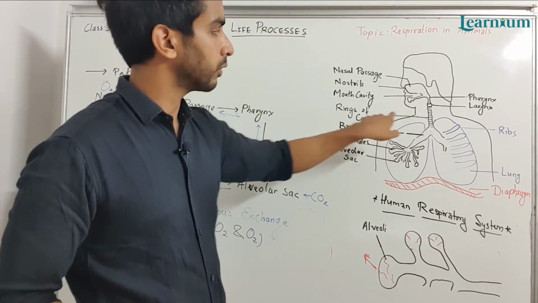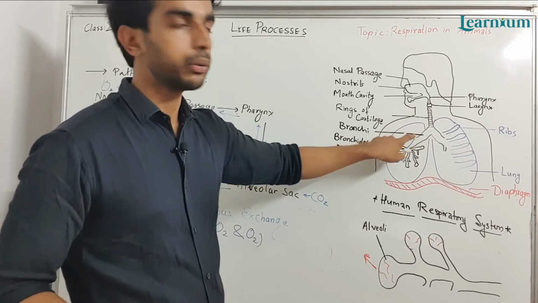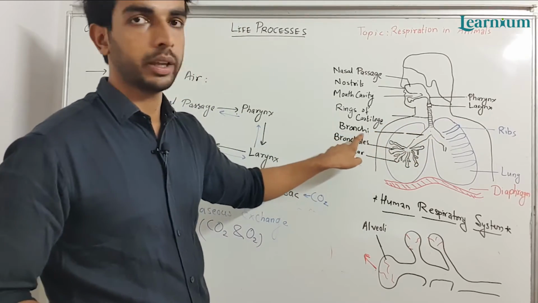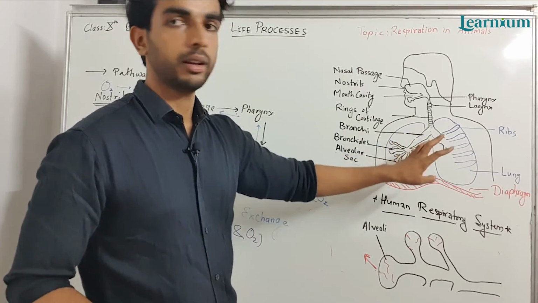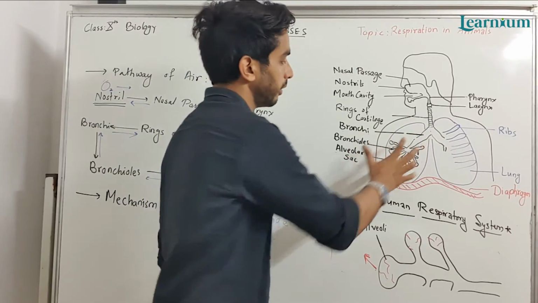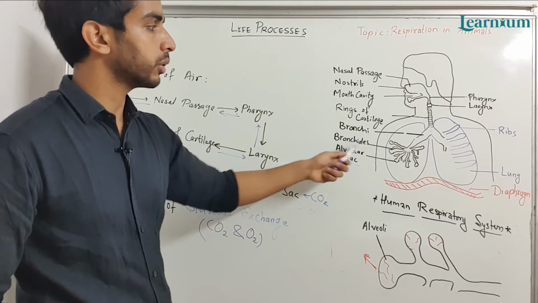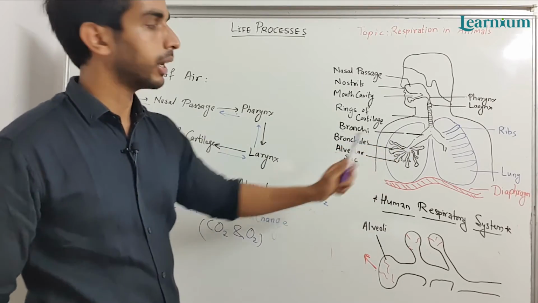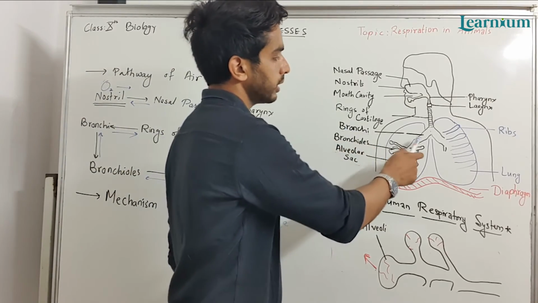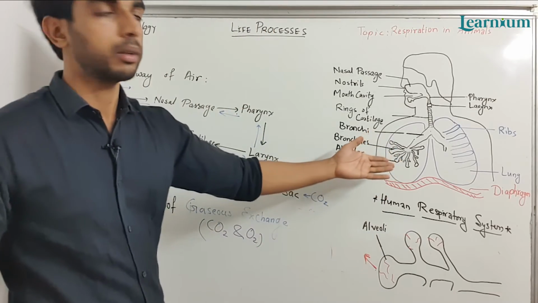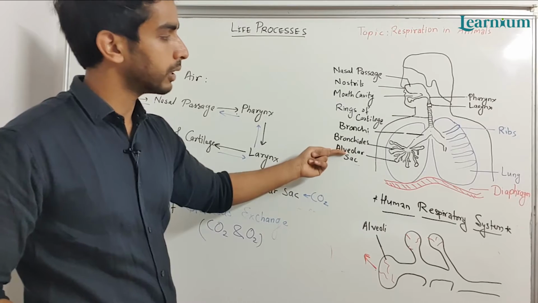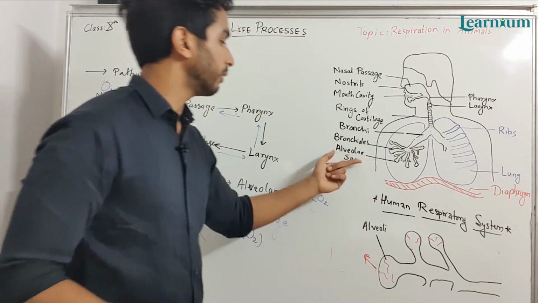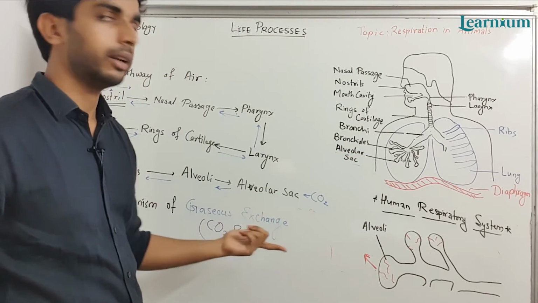Then from the rings of cartilage it divides into two parts known as bronchi. Each bronchus is connected to a lung, that is the left and right lung. The bronchi are subdivided into a number of channels known as bronchioles, a network-like structure, and these bronchioles have alveolar sacs in which diffusion takes place.